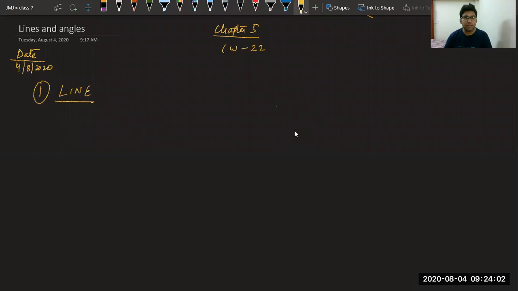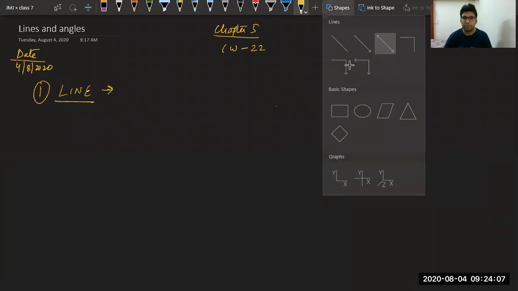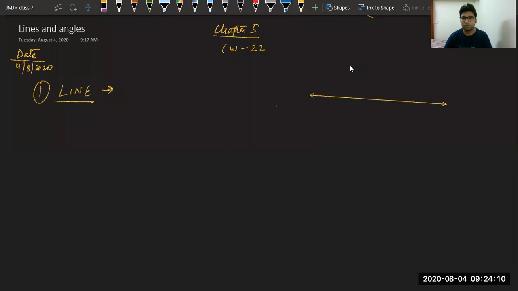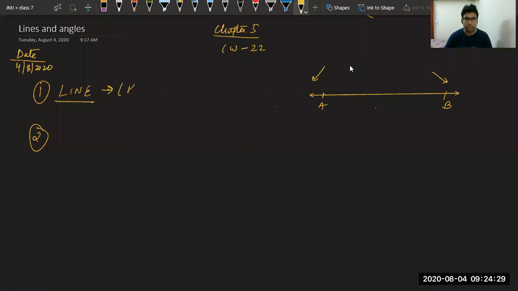Now see, what is a line? So you all have seen a diagram like this. So this is known as a line segment having two endpoints. So a line segment is having two endpoints. What is a line segment? You can write here, having endpoints at both ends.